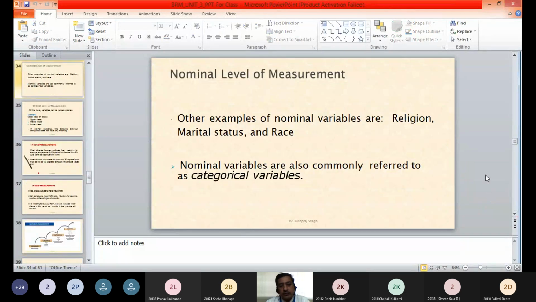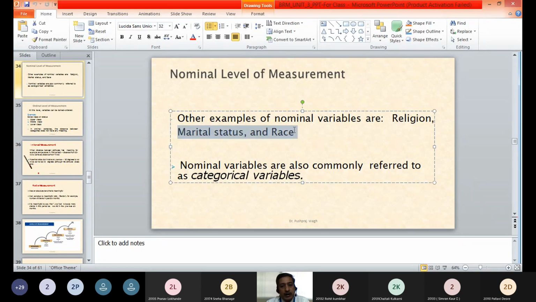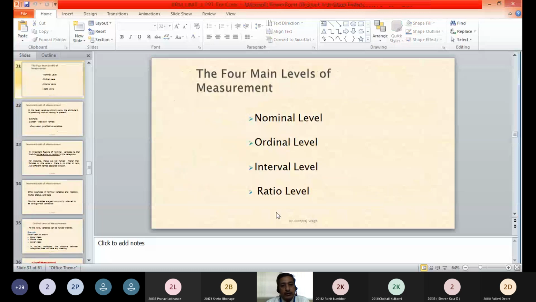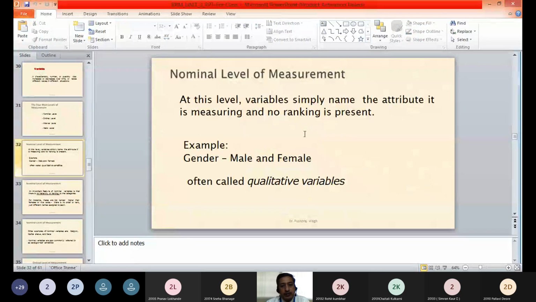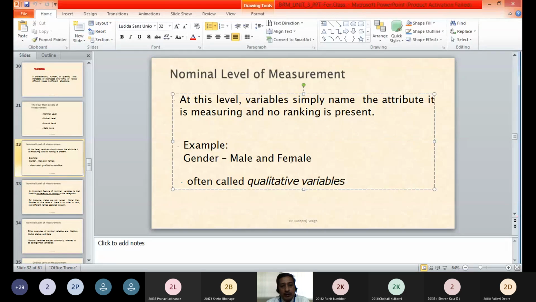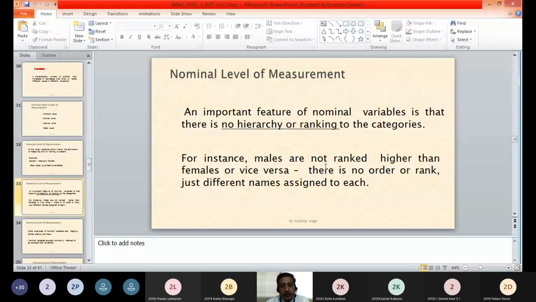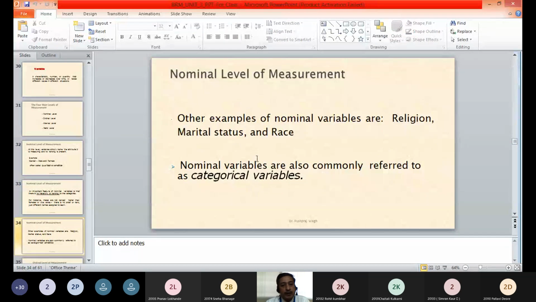There may be other examples of this type of variable, that is religion, marital status, and race. Nominal variables can also be called categorical variables. So nominal variables, which are also called categorical variables, are the basic level of measurement wherein we simply label the variables. These are called nominal level of measurement. We took examples like gender, religion, marital status, race. All these are examples of nominal level of measurement.